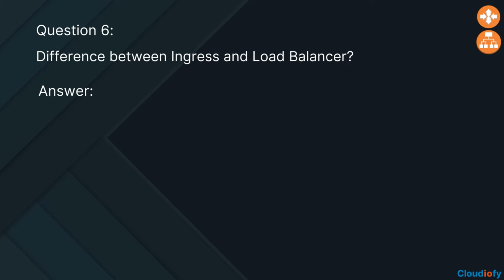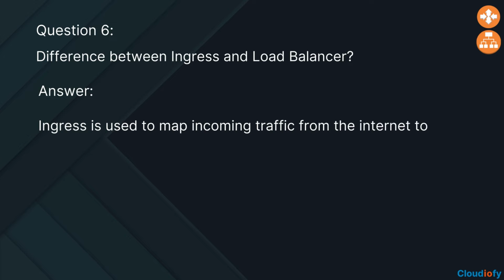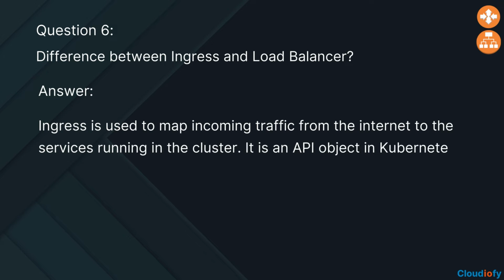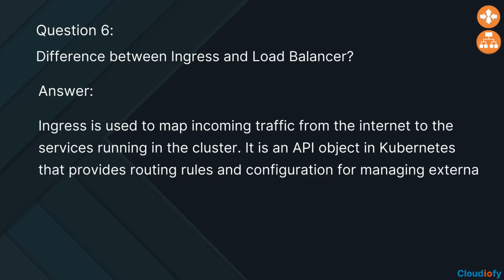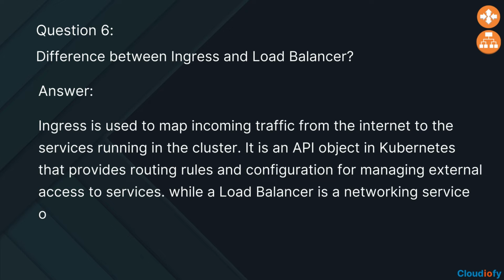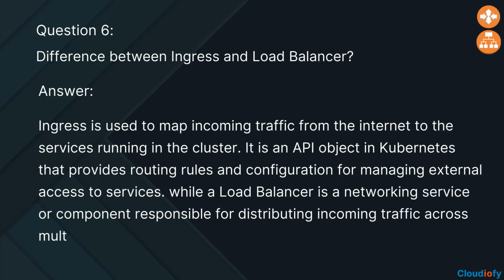The answer is, ingress is used to map incoming traffic from the internet to the services running in the cluster. It is an API object in Kubernetes that provides routing rules and configuration for managing external access to services. While a load balancer is a networking service or component responsible for distributing incoming traffic across multiple backend instances.